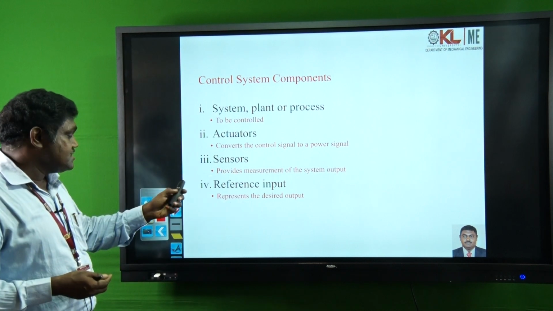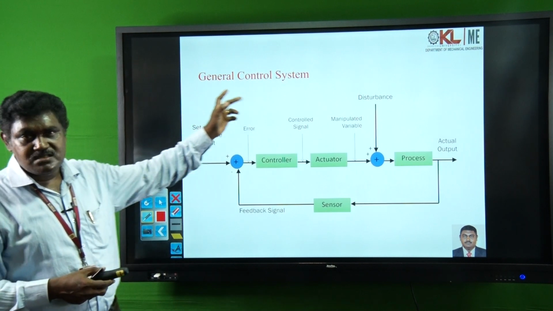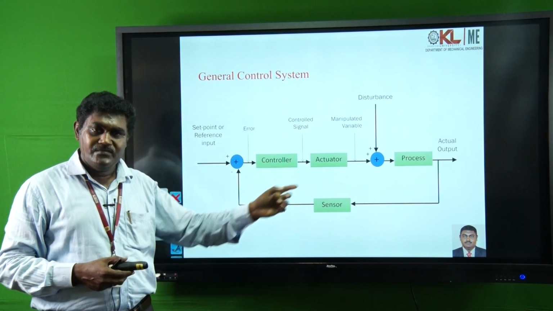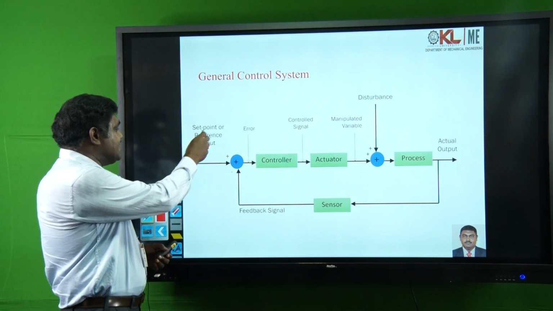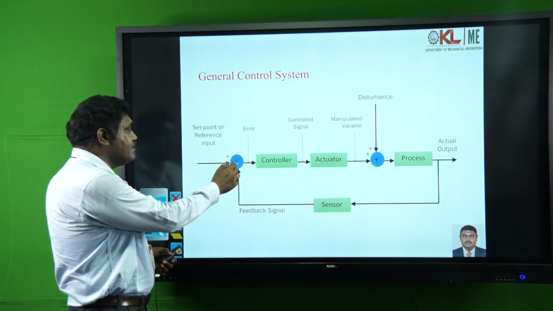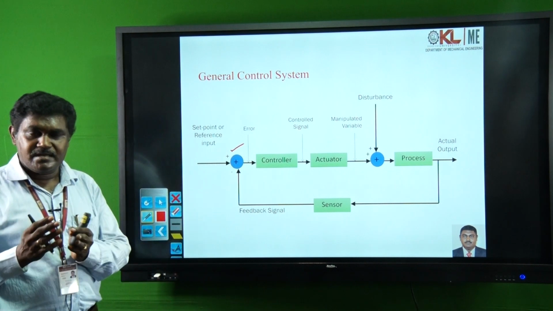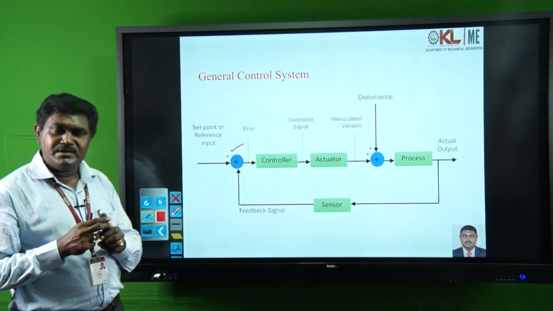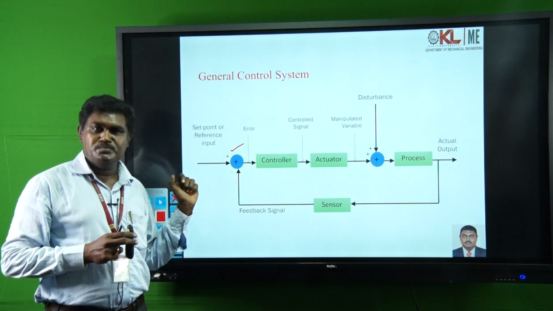The basic components of a general control system we can explain through this flow diagram. Now, we see the set point or reference input that we give, and this is called a comparator. The function of the comparator is to compare the input signal to the output signal.